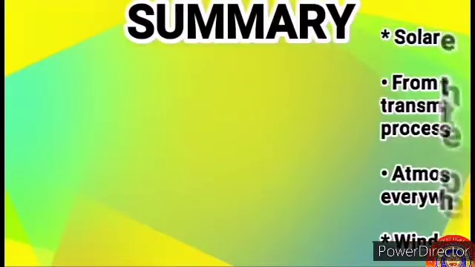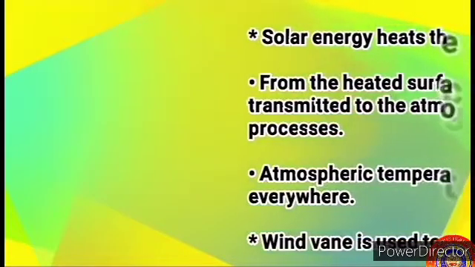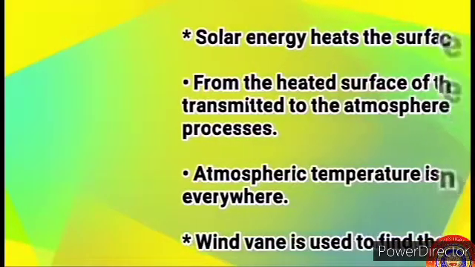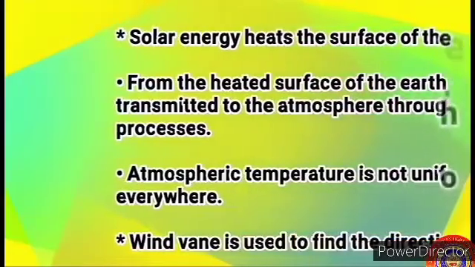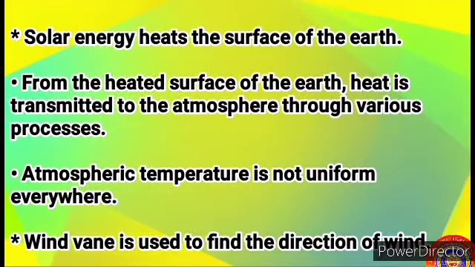Now, let us summarize what we learned today. Solar energy heats the surface of the earth. From the heated surface of the earth, heat is transmitted to the atmosphere through various processes. Atmospheric temperature is not uniform everywhere. Wind vane is used to find the direction of wind.